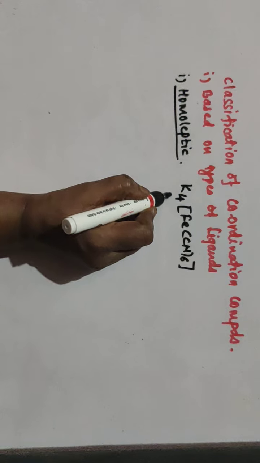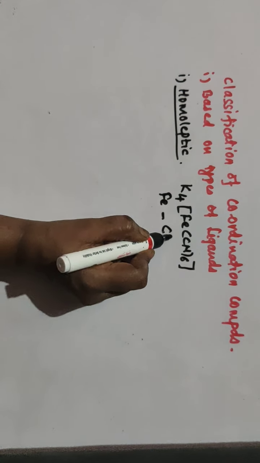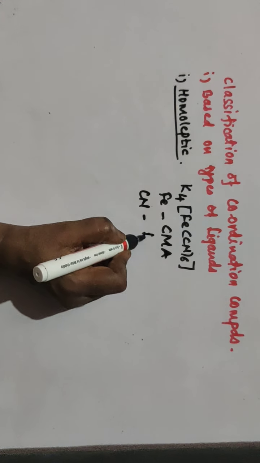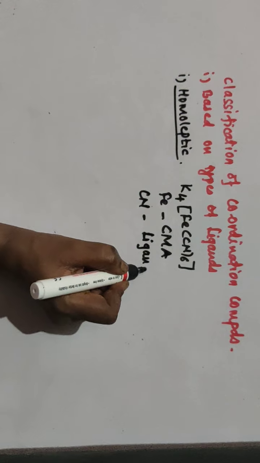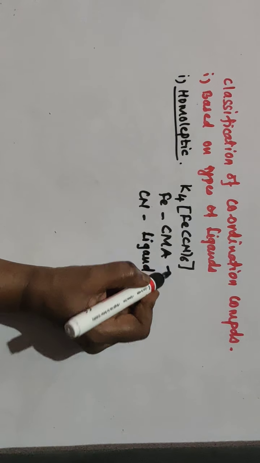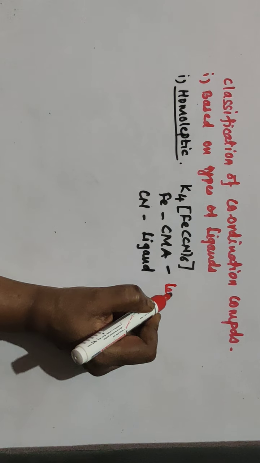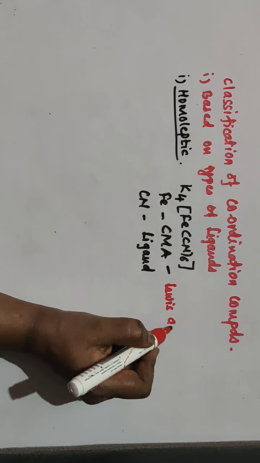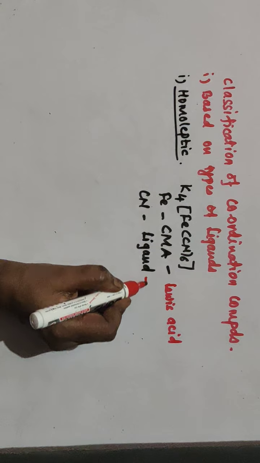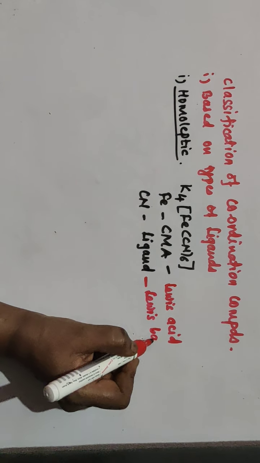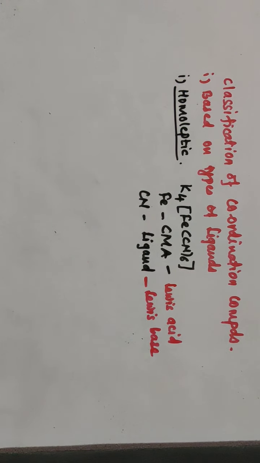Here Fe is the central metal atom, I'll write it as CMA, while CN is the ligand. Fe acts as a Lewis acid, it accepts an electron pair, while the ligand is the Lewis base. Homoleptic: the same type of ligands are present.